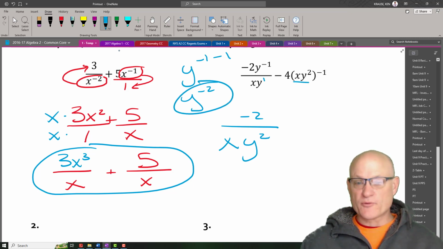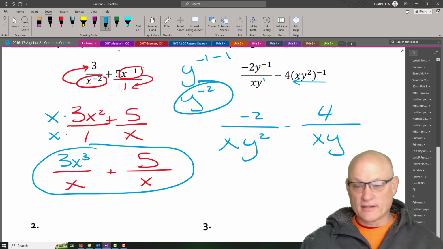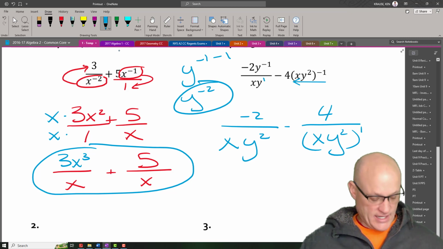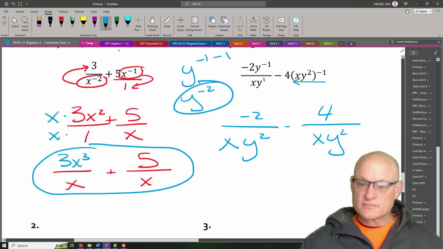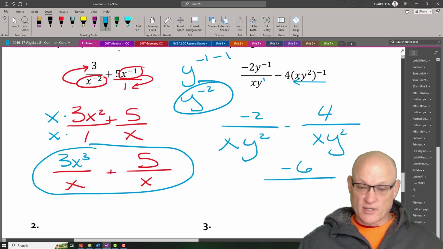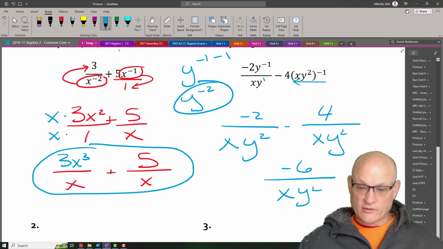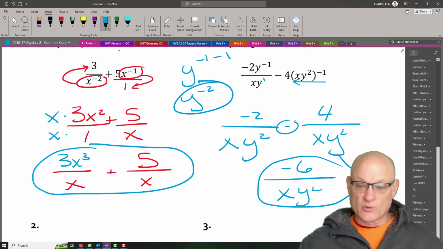So this whole thing is being raised to the negative 1 exponent. Not the 4. The 4 stays up here. And the denominator is xy squared, all raised to the positive 1, but I don't really need that. Now, if I was finishing this problem, this would just be negative 6 over xy squared. Why negative 6? Because negative 2 minus 4 is negative 6.